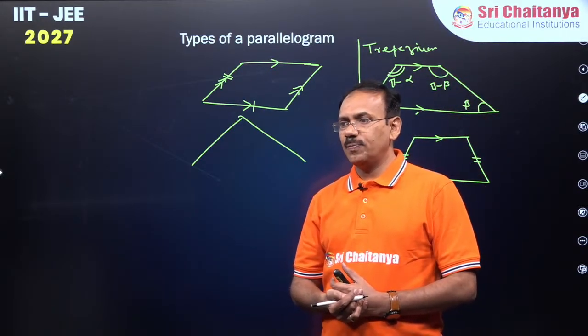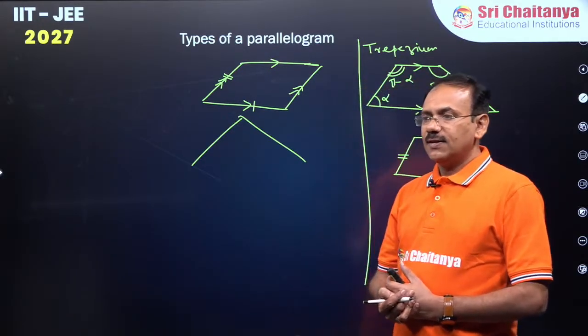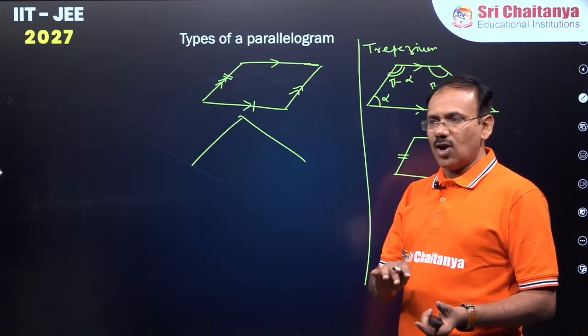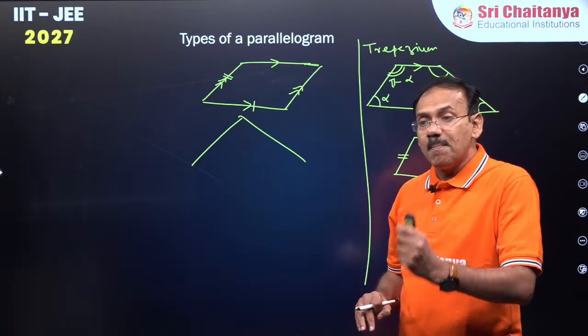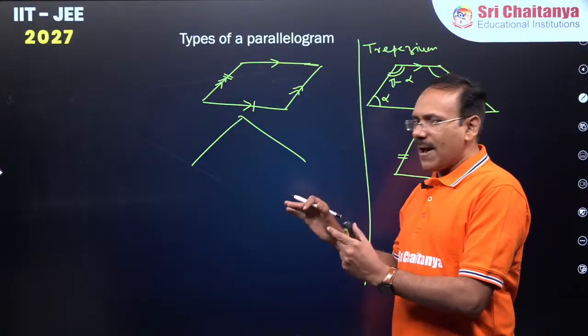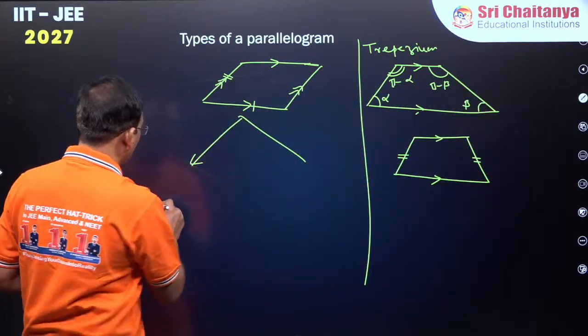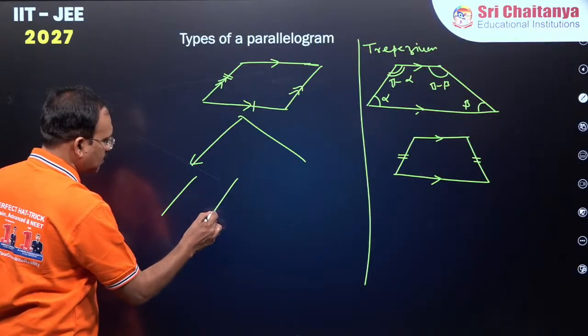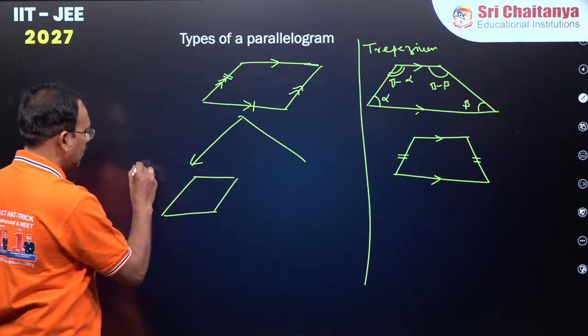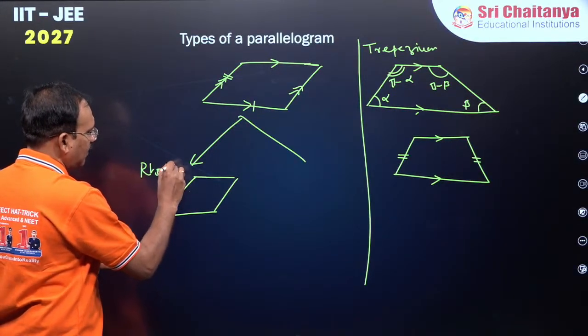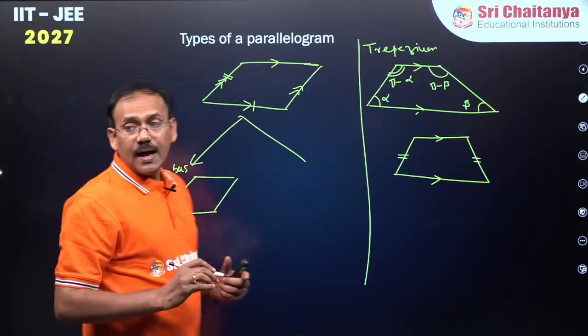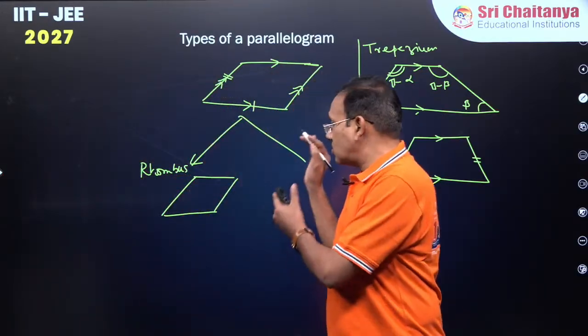Square comes later, not rectangle, it is rhombus. Do remember, a parallelogram in which all sides are equal, we call it a rhombus. This is just a parallelogram like this, rhombus. So a rhombus is also a parallelogram.